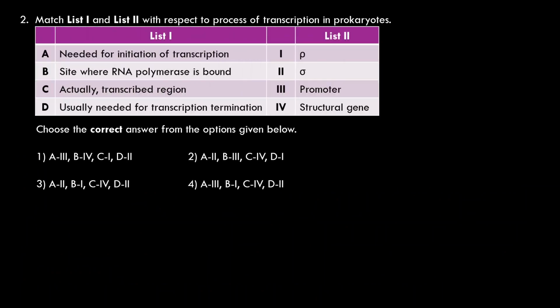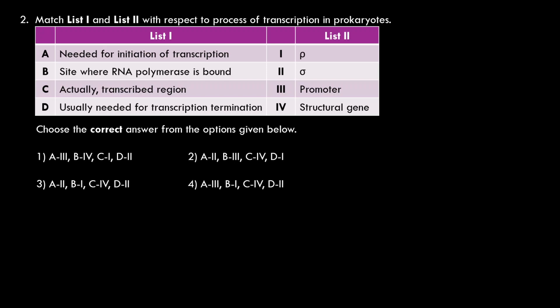Coming to the next question. This is matching. In this matching, need for initiation of transcription: what is required? Sigma factor is required. A2. Site where RNA polymerase is bound: RNA polymerase is bound at the promoter region. B3.